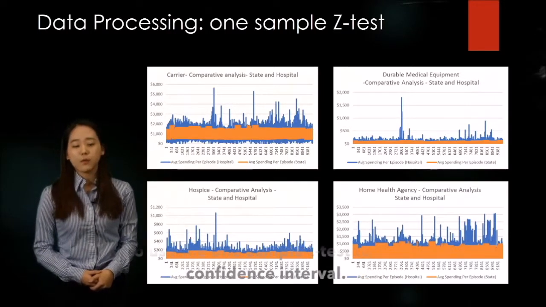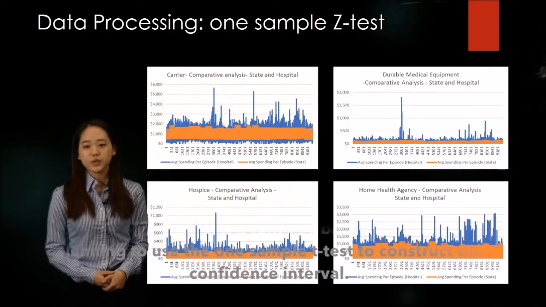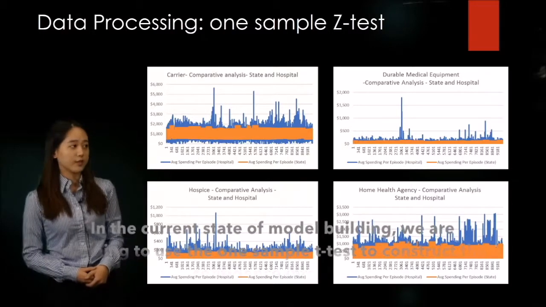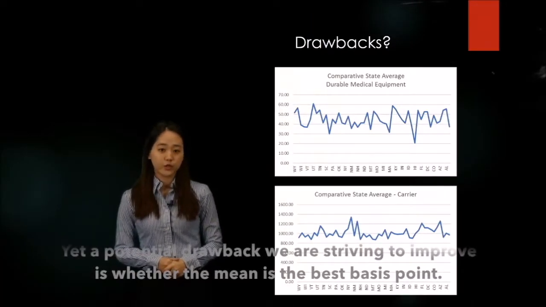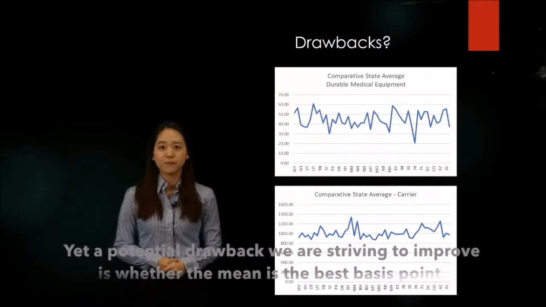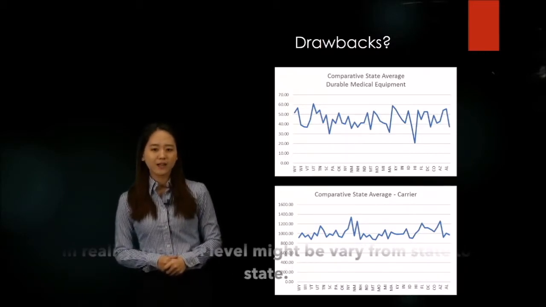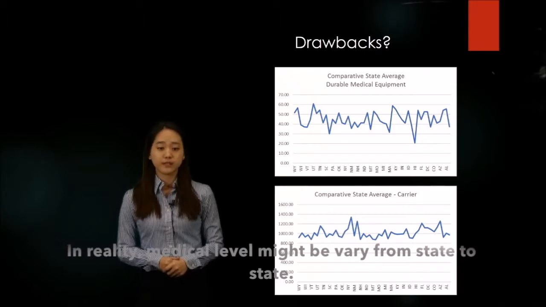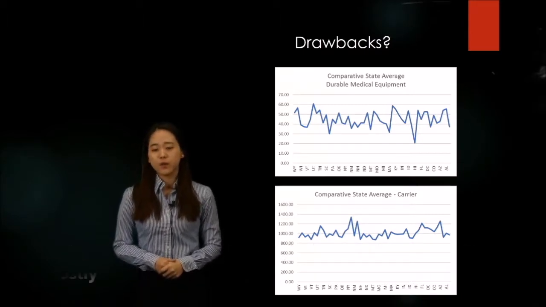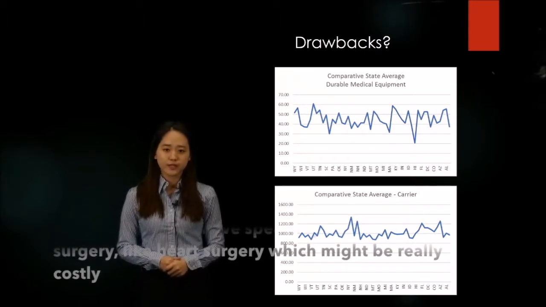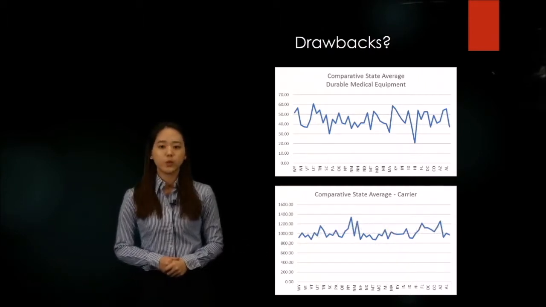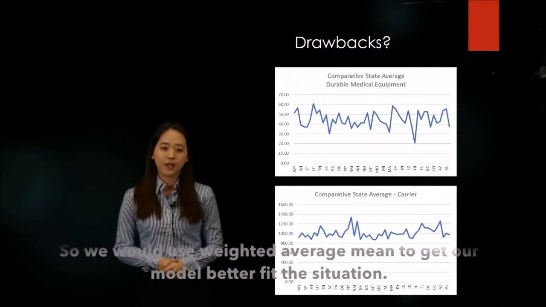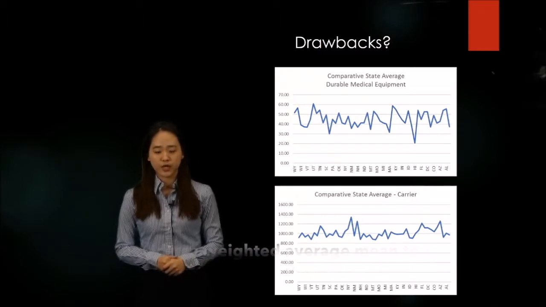In the current state of our model building, we are planning to use a one-sample t-test to construct the confidence interval. Yet, a potential drawback we are striving to improve is whether the mean is the best basis point. In reality, medical levels might vary from state to state. Some states have a specialty in certain surgeries, like heart surgery, which might be very costly. So we will use the weighted average mean to make our model better fit the situation.